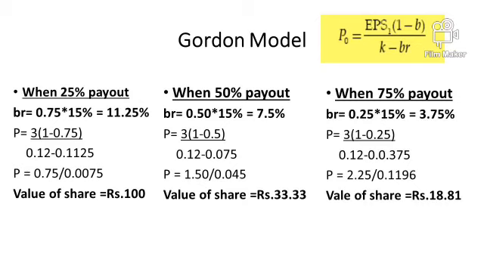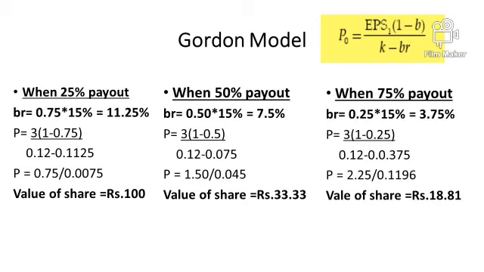Now let's put these figures into the formula. EPS is 3, 1 minus retention, which is 0.75, divided by 0.12 minus 11.25% as growth rate. By solving this, we can find the value of share is 100 rupees. At the same time, we also have to keep in mind that Gordon also says when the company is paying less dividend percentage, the value of share will be high when the company's capacity is more, that is R is greater than K.